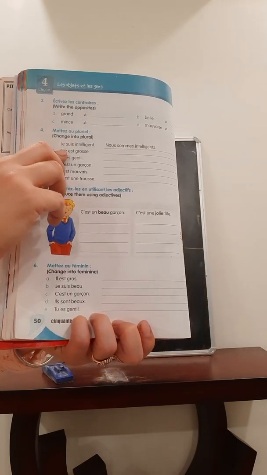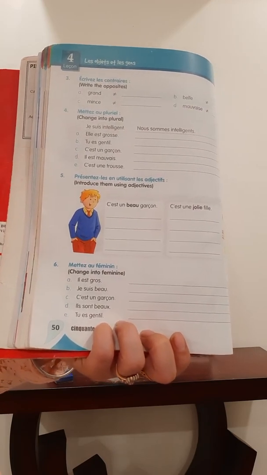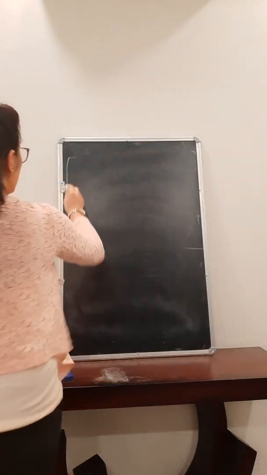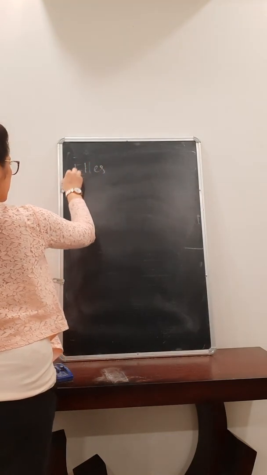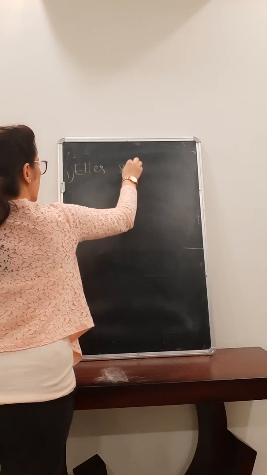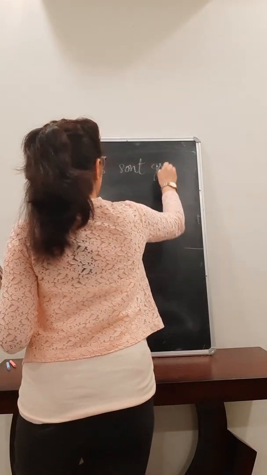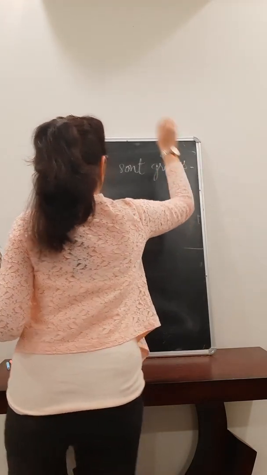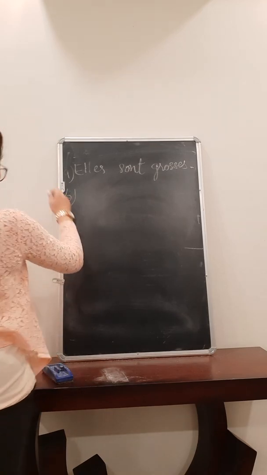So the first one is Elle est grosse. She is fat. The plural will be elles. So you have to change the conjugation also. Elles sont grosses, it will take S at the end. That's it. Right? So elle singular will become elles plural. Est will become sont according to the verb. Then grosse will take S. Then B part.